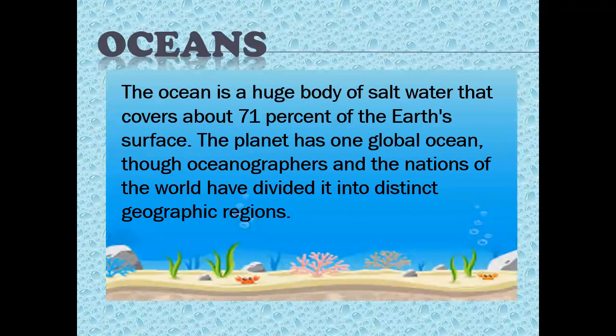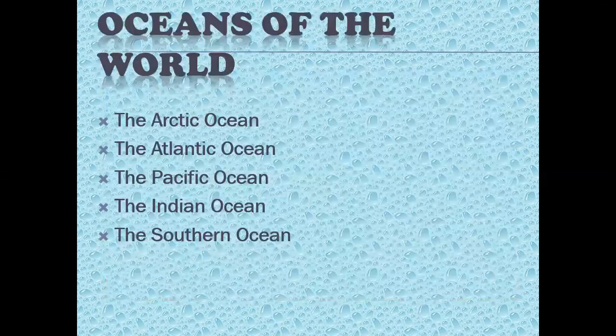Oceans. What is an ocean? The ocean is a large or huge body of salt water that covers about 71% of Earth's crust surface. 71% of Earth's crust is covered with oceans or water. The planet has one global ocean, though oceanographers and the nations of the world have divided it into distinct geographical regions.